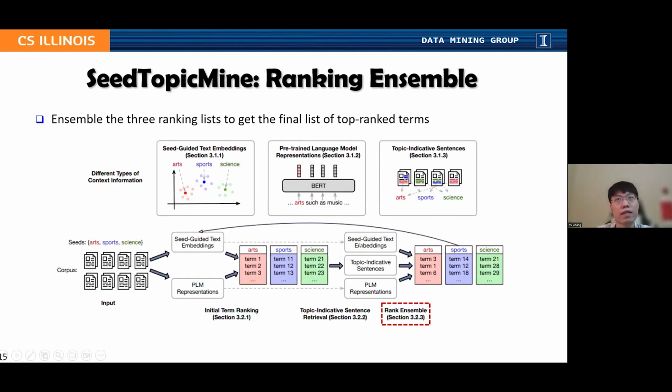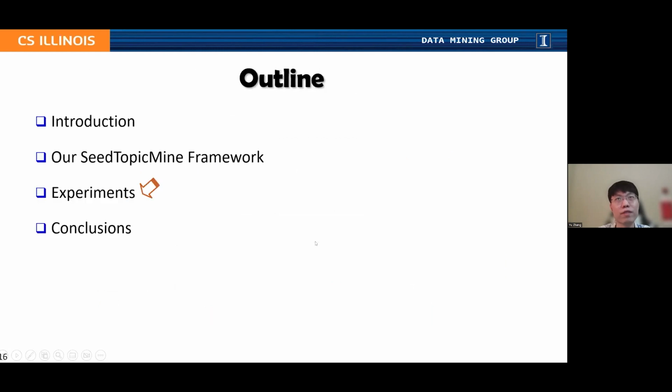And finally, we collect all these three signals and we ensemble the three ranking lists to get the final list of top ranked terms. And this is an iterative framework. So the retrieved terms can be fed into seed-guided text embedding to learn more concentrated, well-separated word clusters.